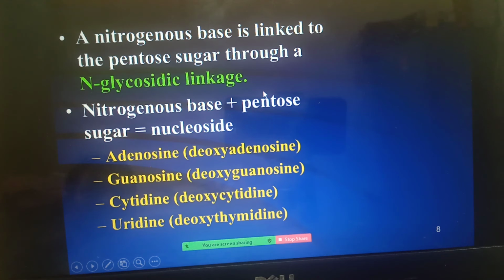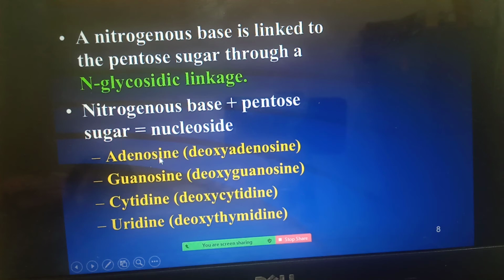Next, structure of a polynucleotide chain. Now when I say nitrogen base, you know adenine pairs with thymine and cytosine pairs with guanine. That is the nitrogen base. This nitrogen base is linked with the pentose sugar through an N-glycosidic linkage. That bond is said to be the N-glycosidic bond. Now what does a nucleoside comprise? It comprises a nitrogen base and pentose sugar.